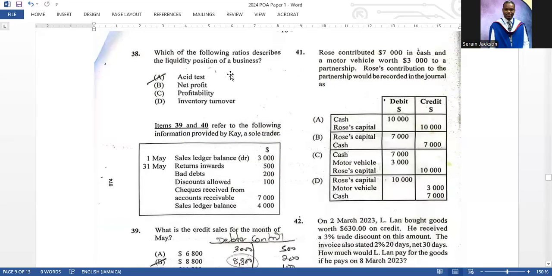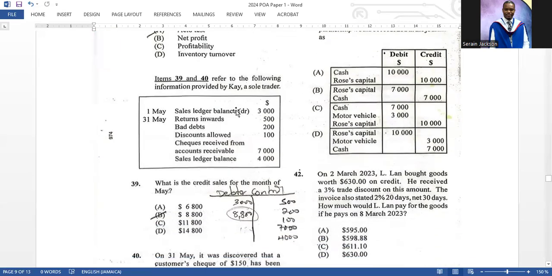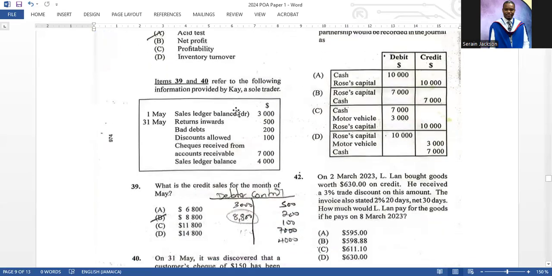38. Which of the following ratios describes the liquidity position of a business? Acid test. That is the only ratio that could work here. No other ratio could work, because everything else is really a profitability ratio. You have net profit and profitability, which is not even a ratio. The inventory turnover just shows how often you buy stock, so that wouldn't work. The only one that could work is A.